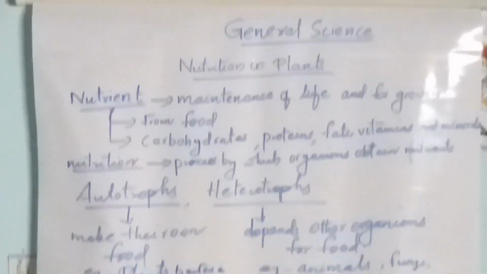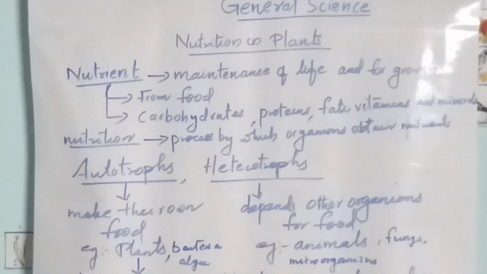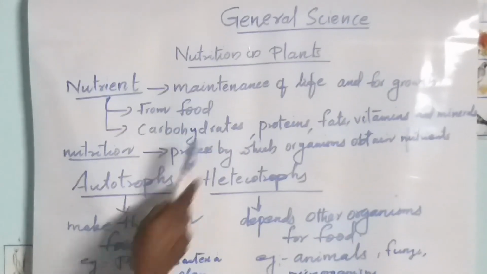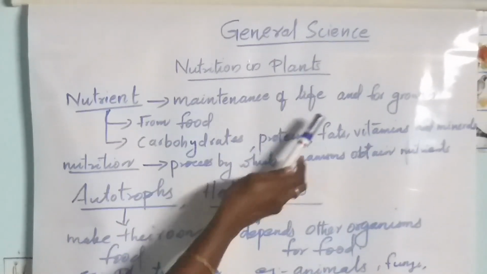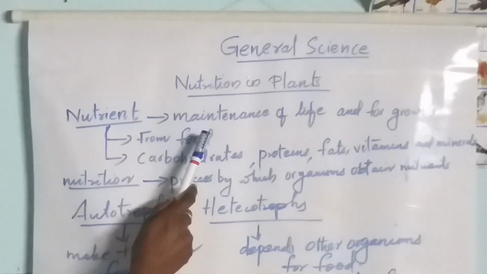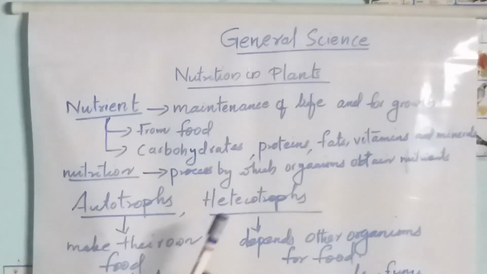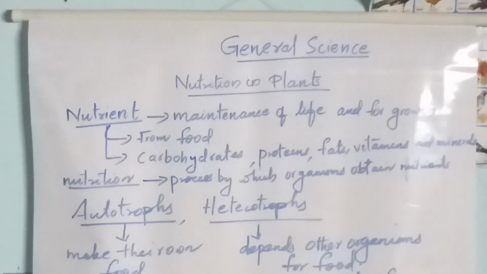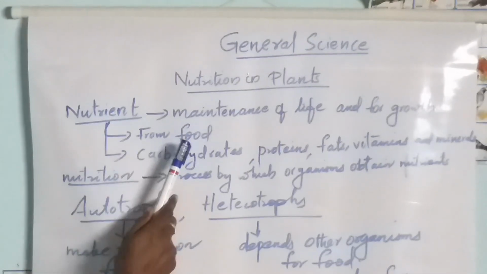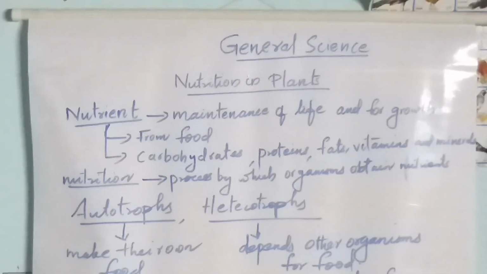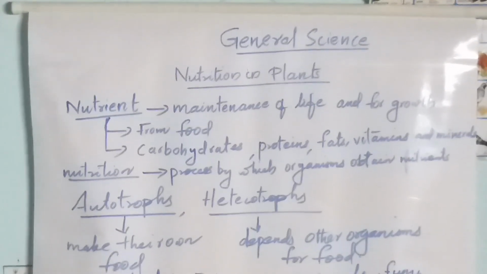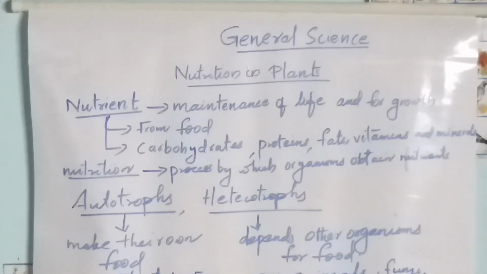All of you are familiar with the word nutrients, okay? Nutrients are needed by all living things for the maintenance of life and for growth. Then how do we obtain nutrients? We obtain nutrients from the food we eat. Not only we, but also all living organisms obtain nutrients from food.